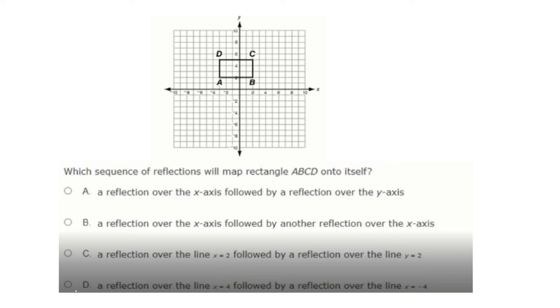Next up. Which sequence of reflections will map the rectangle onto itself? So for this to happen, we need to flip it down the middle. So one of the middles we would have to flip, right? It says a reflection over the x-axis followed by a reflection over the y-axis. Reflection over the x-axis followed by another reflection over the x-axis. Neither of those are gonna, actually that one, we'll do it right there. You reflect it over the x-axis and then follow it back over the x-axis. That's our answer.